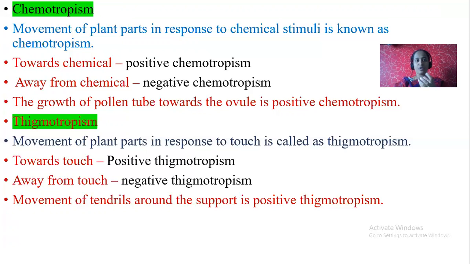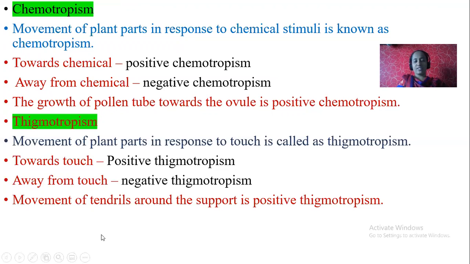What is meant by pollen tube? When pollen grains fall on the stigma, they form a pollen tube. I will explain this in the next class clearly with a diagram. Here, I'll give you one example. When a pollen grain falls on the stigma, the ovule produces a few chemical substances. So the pollen tube grows only towards the ovule. Why? Because the stimulant here is a chemical produced by the ovule.